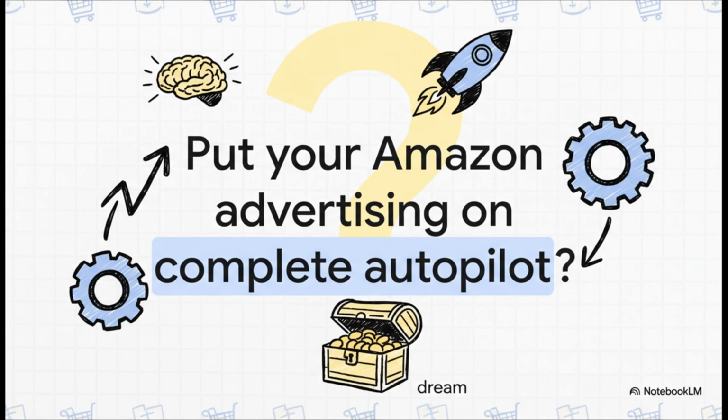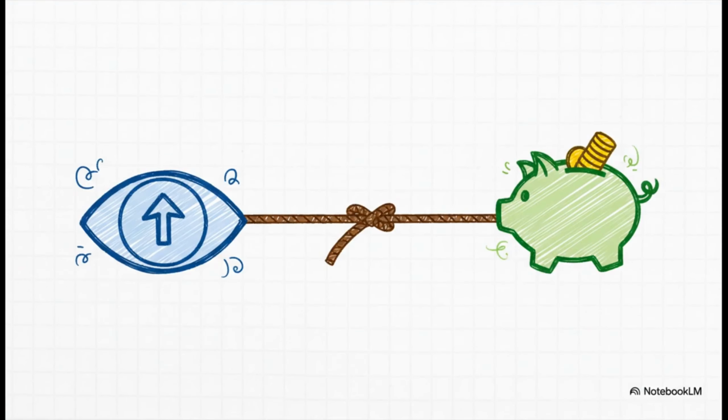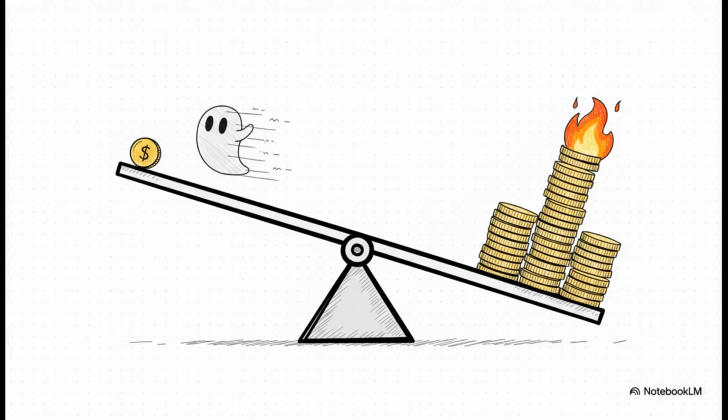I mean, if you're an Amazon seller, I bet this question hits a little too close to home. It's the dream, right? But the reality is often this never-ending, exhausting battle to get your advertising just right. And this really gets to the heart of the challenge. Running ads on Amazon feels like a constant tug of war. You obviously want to crank up sales, you want to get more eyes on your products, but every single time you increase a bid, you can almost feel it eating directly into your profits. It's this delicate, hands-on, and let's be honest, super frustrating balancing act.